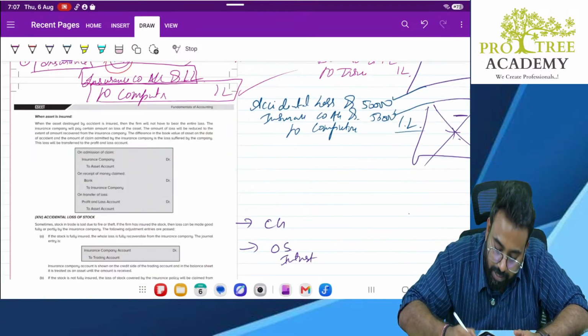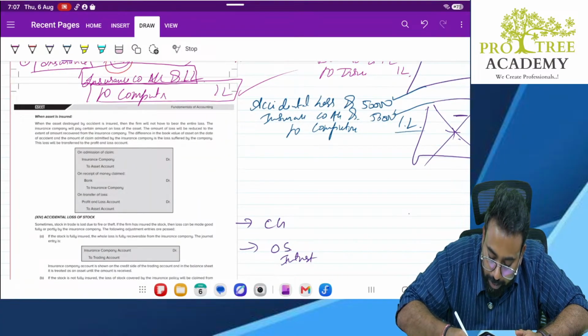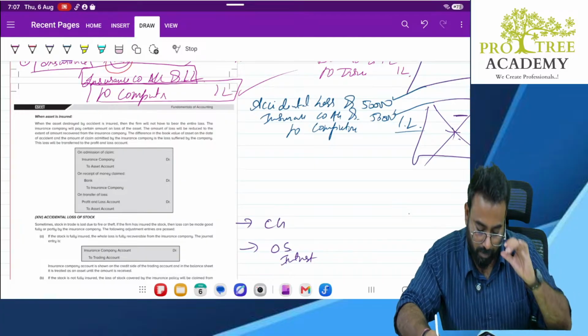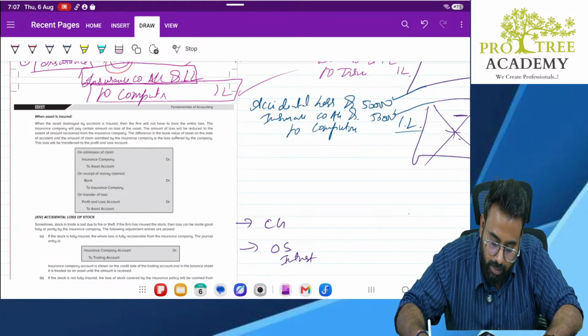Now what happens with this accidental loss? 50,000 will be transferred to P&L. P&L account debit to accidental loss. Clear?